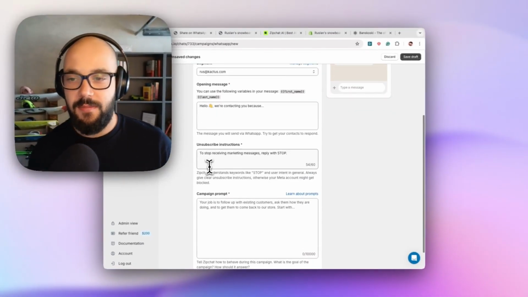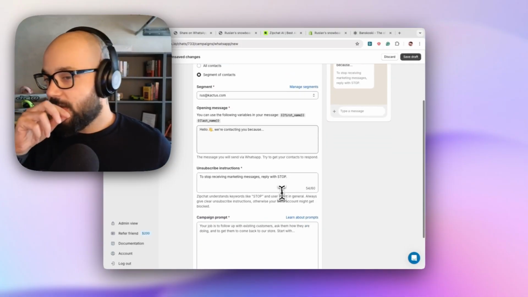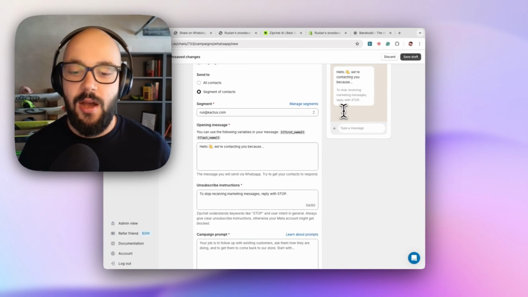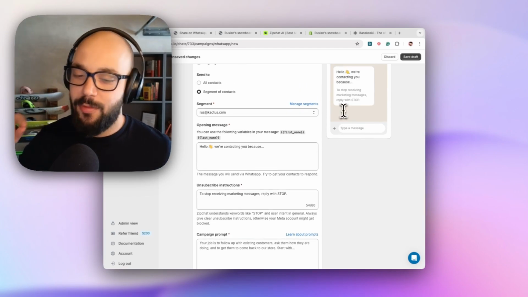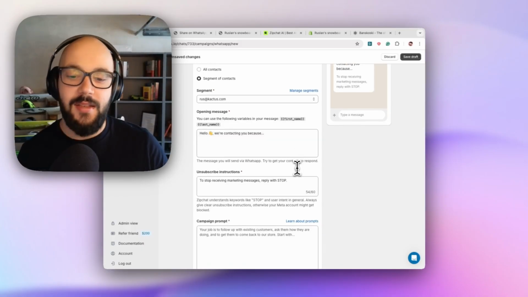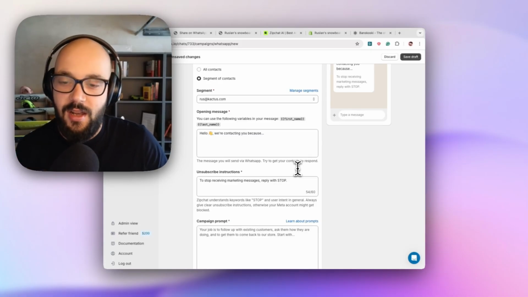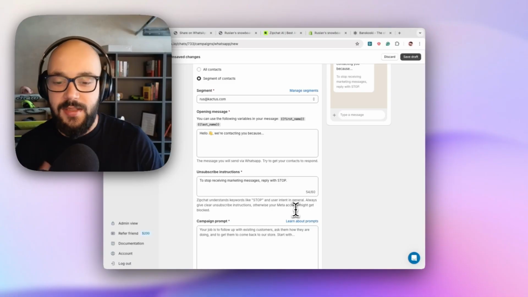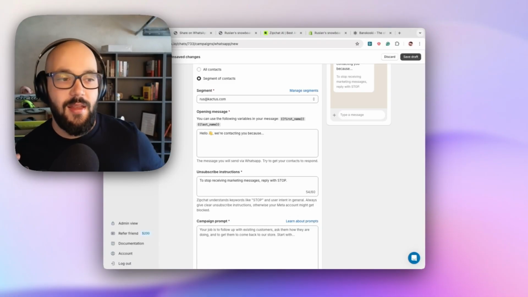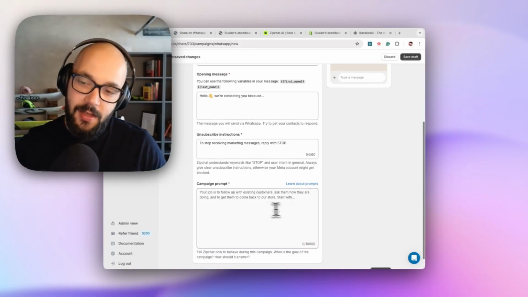Now, the campaign has a couple of points. It has the opening message, which is like the main message the customer will see. It has the unsubscribe instructions. This is a footer that explains how the customer should unsubscribe. But what's very important here is that unlike most WhatsApp marketing apps, you don't have to add a keyword or something, because Zipchat understands the intent of the customer. So they don't have to reply with stop. They can say, don't message me again. And Zipchat, because it's AI, is going to understand that the customer wants to unsubscribe, and it's going to provide a better experience.